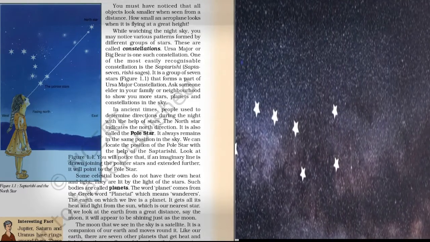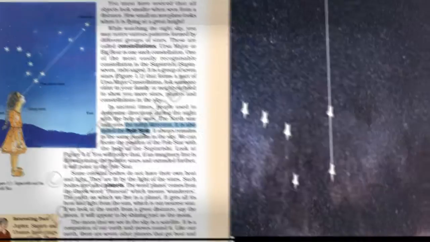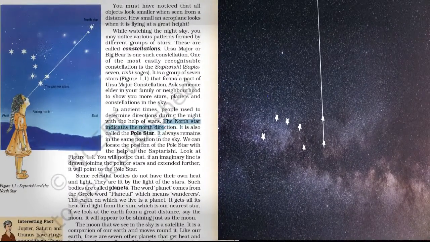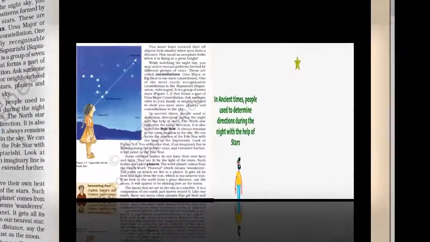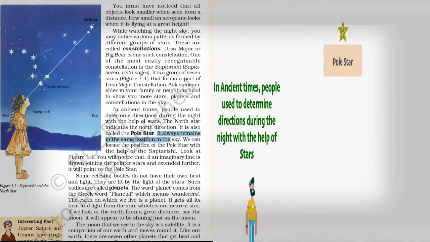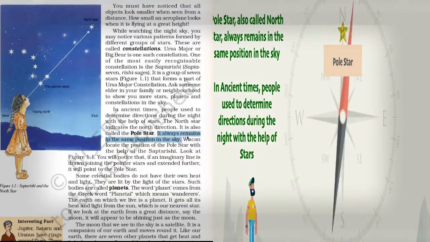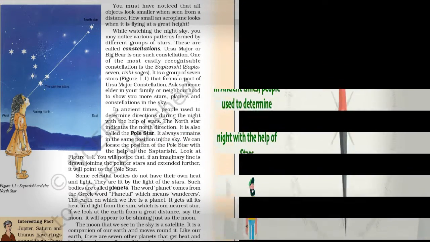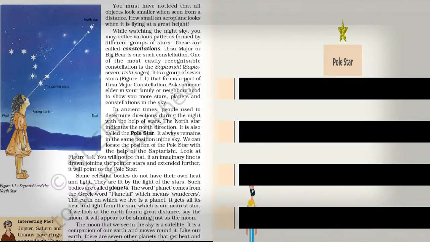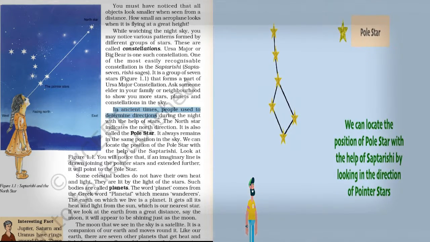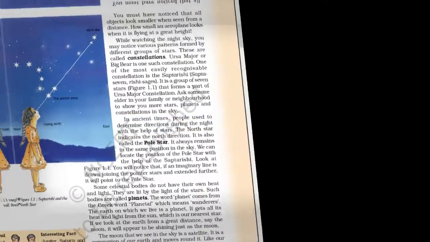The pole star. The North Star indicates the north direction. It is also called the pole star. It always remains in the same position in the sky. And we can also see these lines that in ancient times people used to determine direction during the nights with the help of stars.